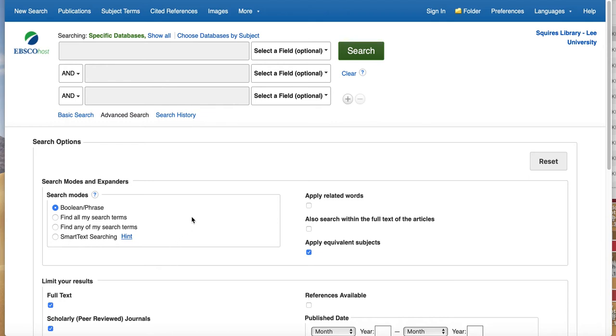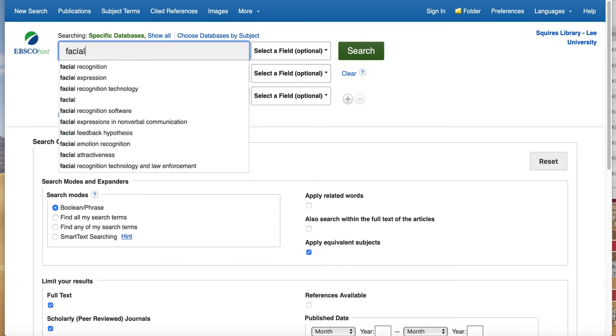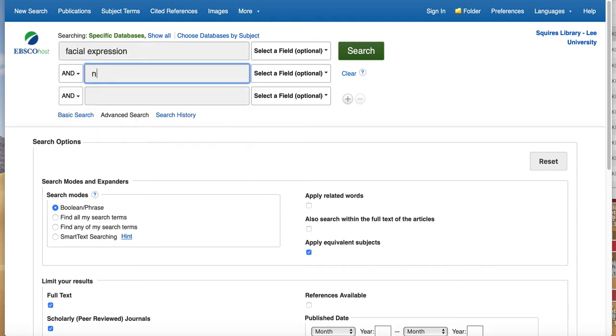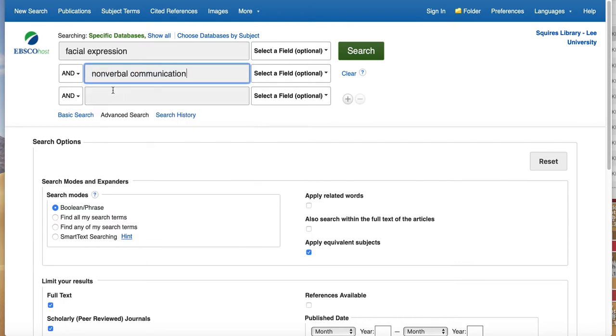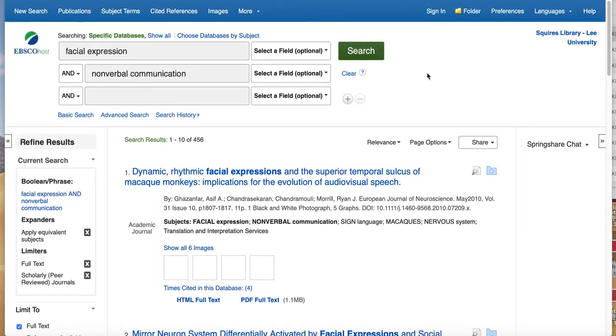So there are a number of things that won't work, but I can't tell what your article is unless I can read the entire thing. So full text is what is needed. Now go up here and you put in things that you are interested in. Let's say I am interested in facial expressions and non-verbal communication. So I could do a search.